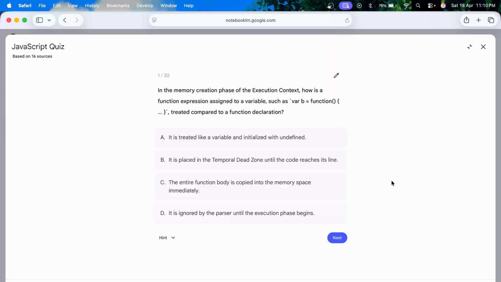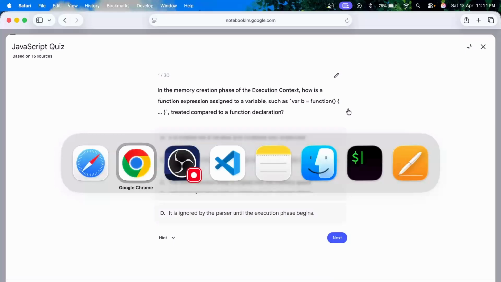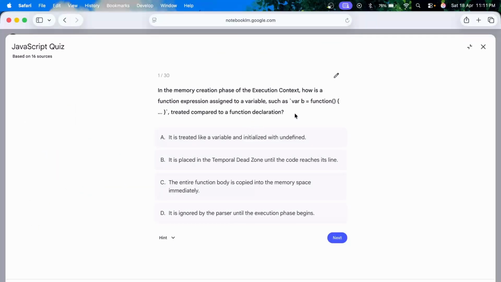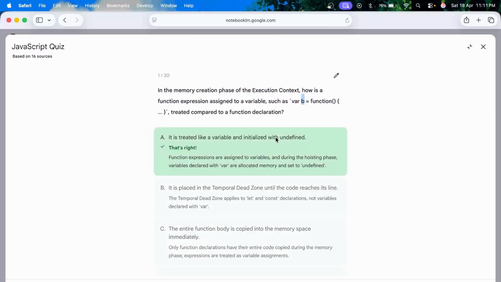In the memory creation phase of the execution context, how is a function expression assigned to a variable treated compared to a function declaration? Yes, so in the memory creation phase of the execution context, basically, if we define a function like this, like a function expression, it is treated as a variable and it is initialized as undefined. So the answer is A.